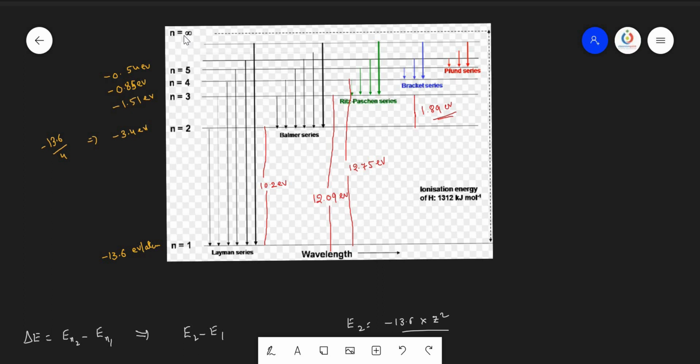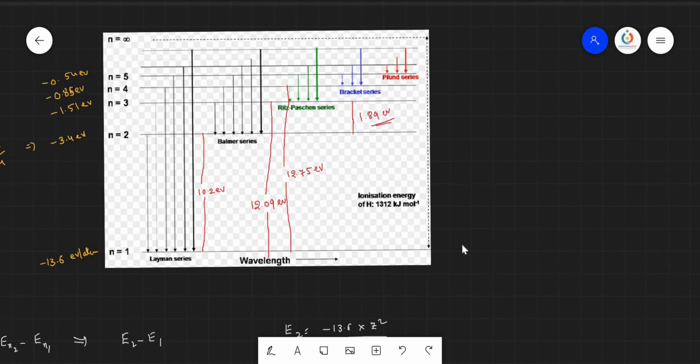So n equals infinity. n equals infinity means this particular orbit is not under the influence of the nucleus, so the electron becomes completely free. When you take the electron from the first orbit to the infinite orbit, you are removing the electron, and that is called ionization energy, which we shall discuss in the coming discussion. And this is about the hydrogen.